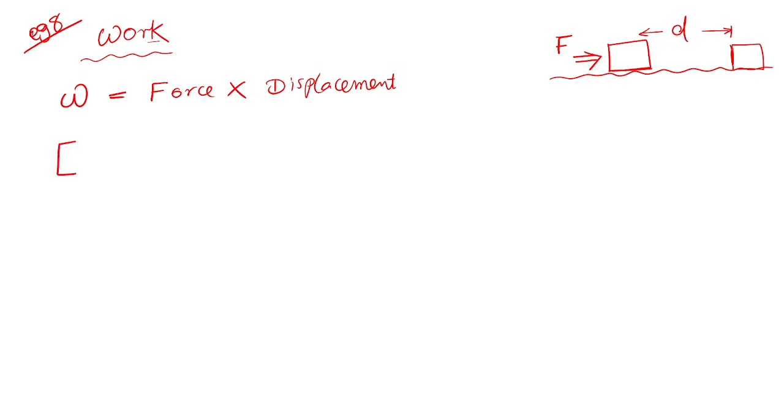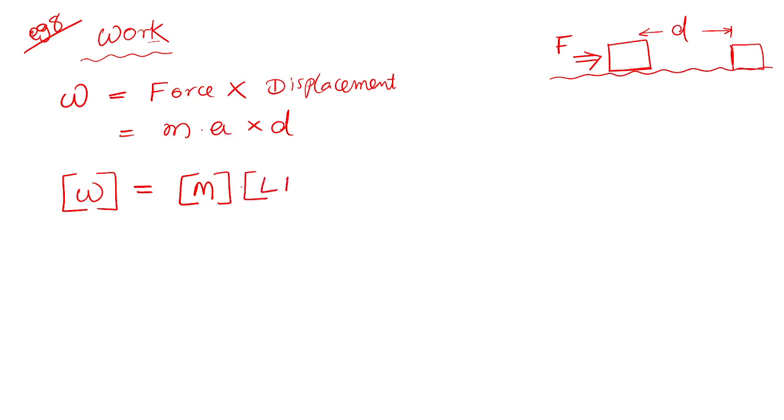So I am going to write the dimension of work done. The force we have not studied, but we know the formula: force is mass into acceleration into displacement. Let me denote displacement by D. Now I am going to write the dimension of work done. M stands for mass, capital letter. A stands for acceleration, L into T raised to minus 2.